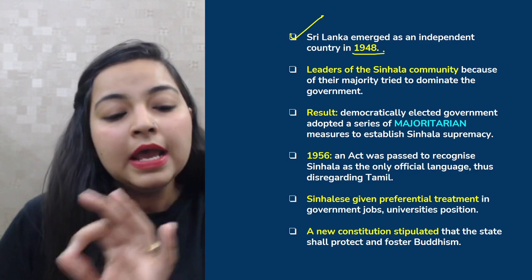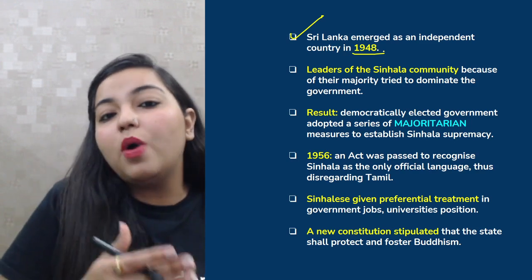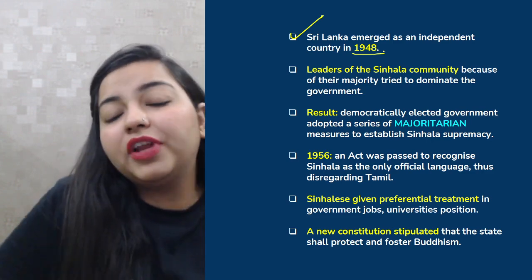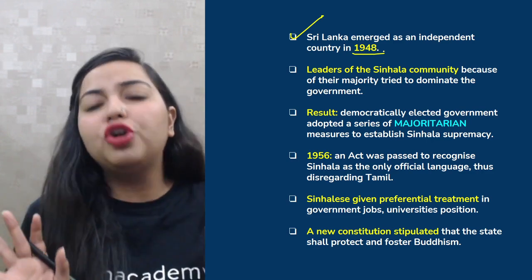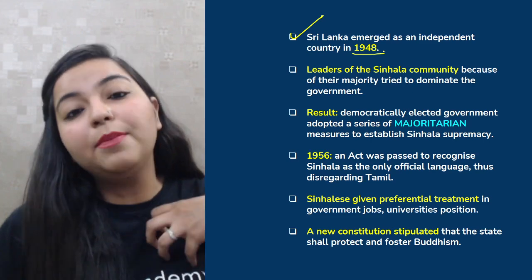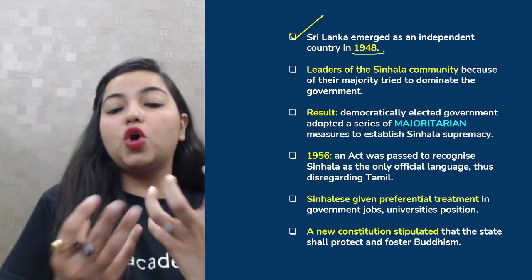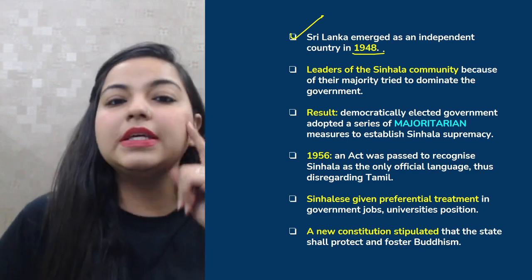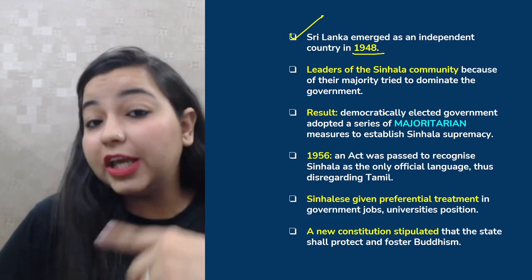Now they did not realize the fact that they also have to give a decent amount of regard to the Tamil speaking people, but they did not do that. They thought that we are a majority and we should possess all the powers. We should be dominating the government. Now, what was the result of this? Results were not very good.